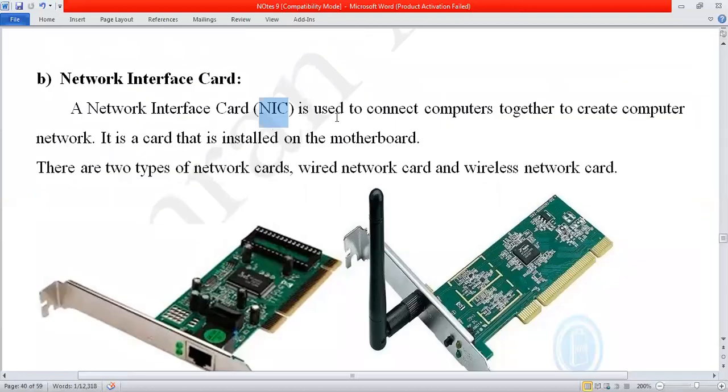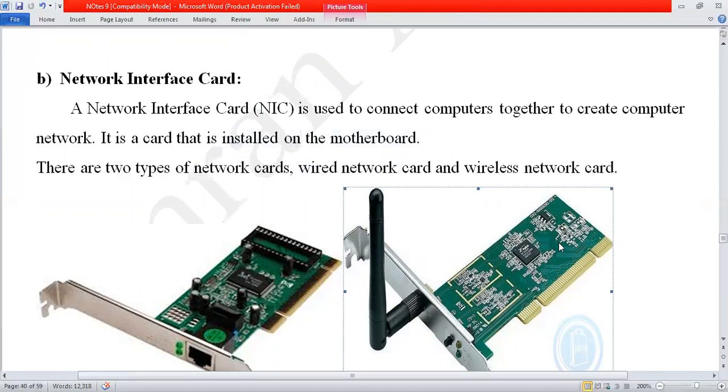NIC card is used to connect computers together to create a computer network. It is a card that is installed on the motherboard. Where it is installed means we will fix this network card into the motherboard. There are two types of network cards: the wired network card, this one, and the wireless network card. So this one is the wireless. Watch over here, this one is the antenna.